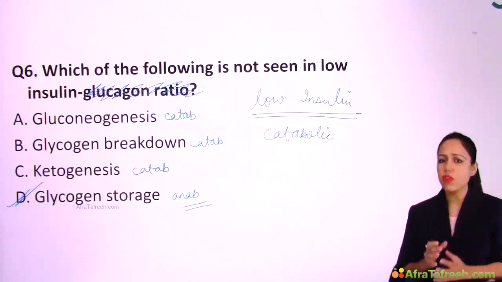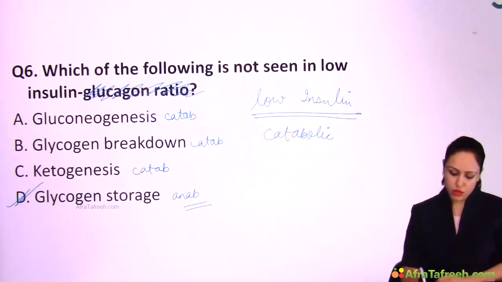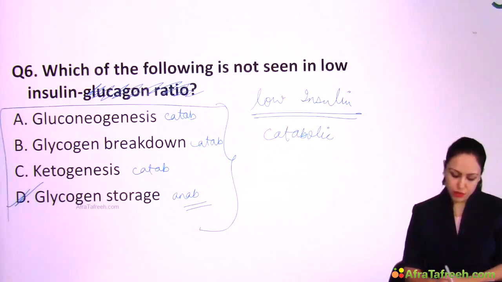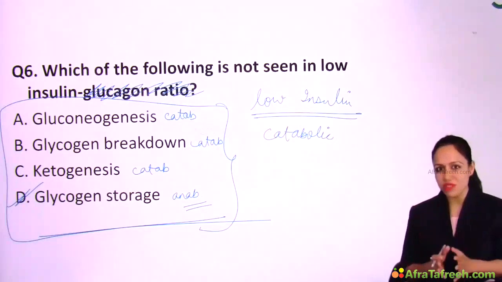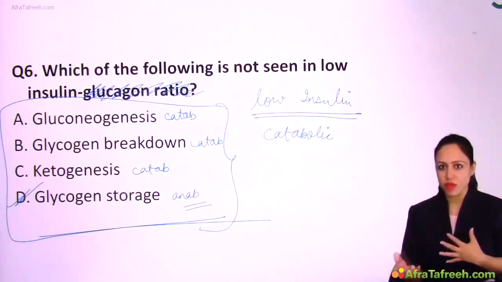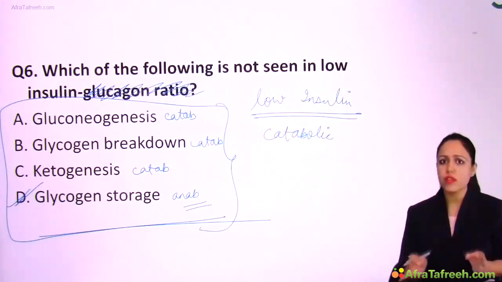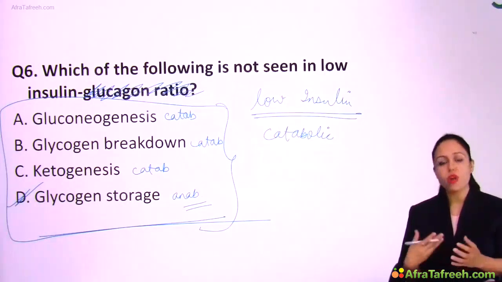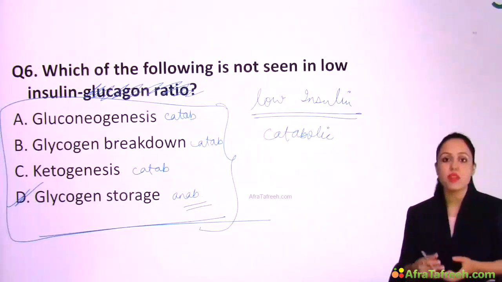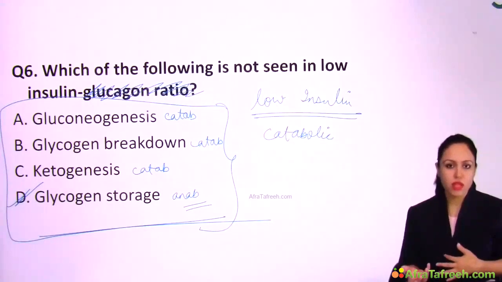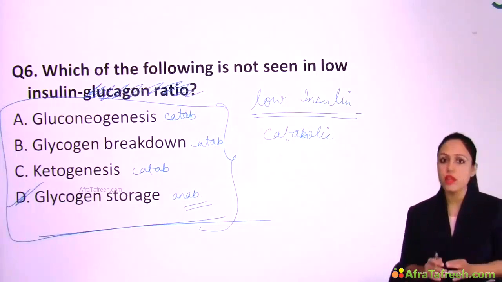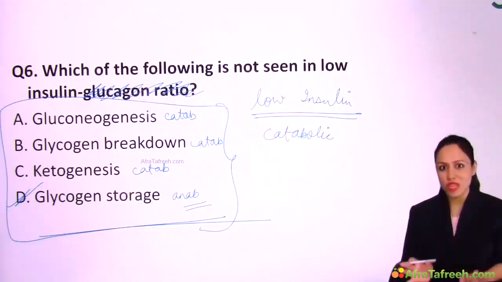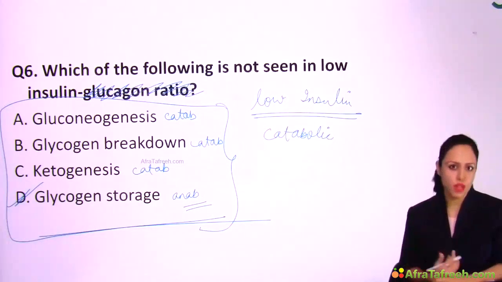One more trick for question solving. Look here, whenever pathways are given as your options, there is no need to even read the question. When pathways are given, just write down which is anabolic and which is catabolic. I've told you which is anabolic and catabolic. The odd one out will be the answer. If 3 catabolic and 1 anabolic are given, the answer is anabolic. If 3 anabolic and 1 catabolic are given, then the answer is that odd one out, right? So when pathways are given in your options, you don't even need to read the question, if you understand this catabolic anabolic concept, right?